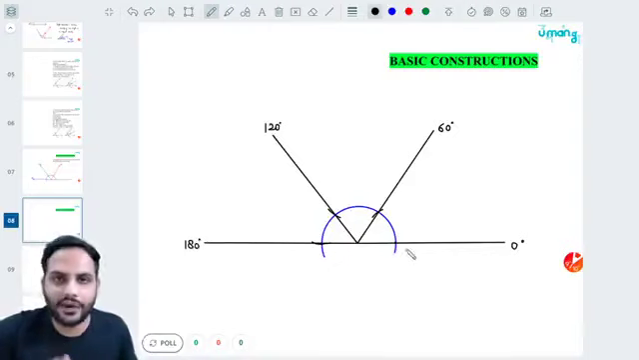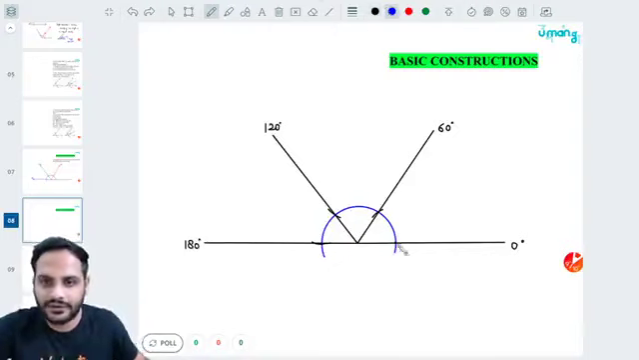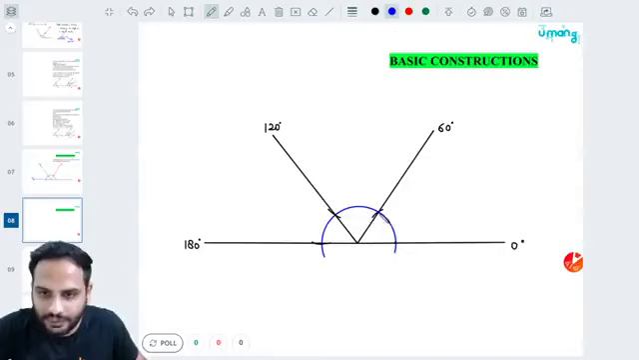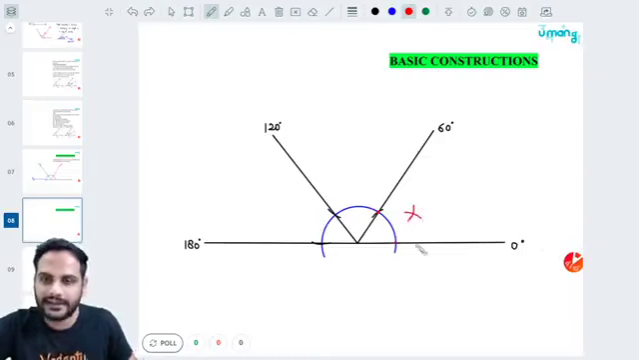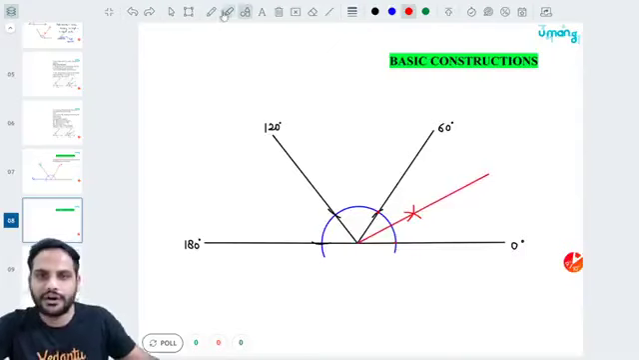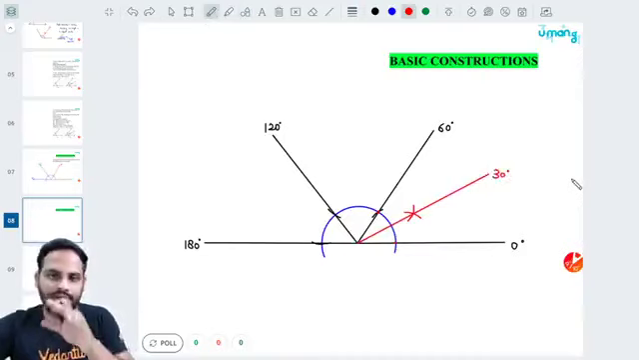Now I have the knowledge of angle bisector, right? If I keep the tip of the compass over here and make one cut, and keep the tip of the compass over here and make another cut, I will get an angle between 60 and 0, which is 30 degrees. So this is how you can draw 30 degrees using a compass.